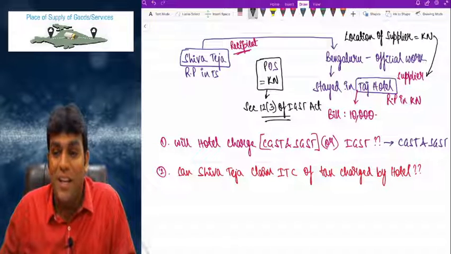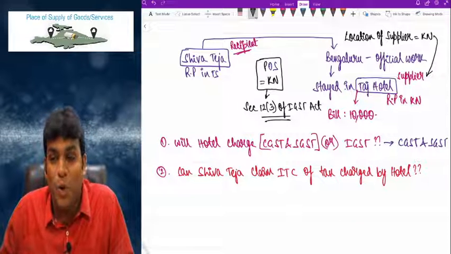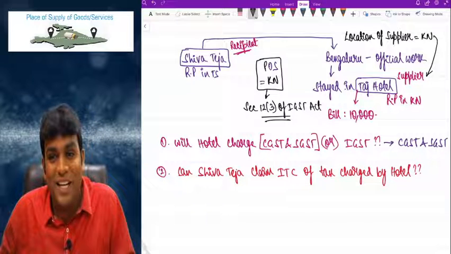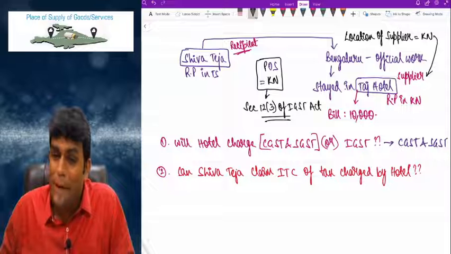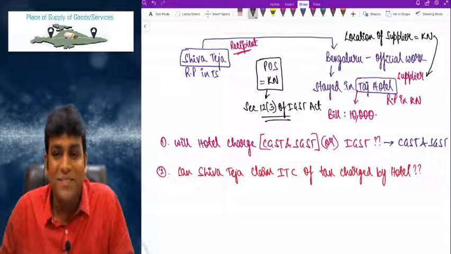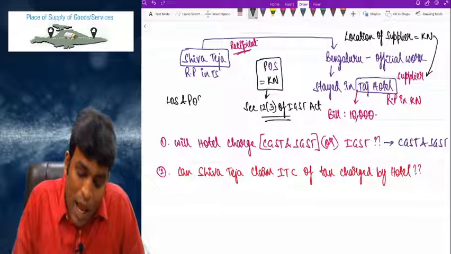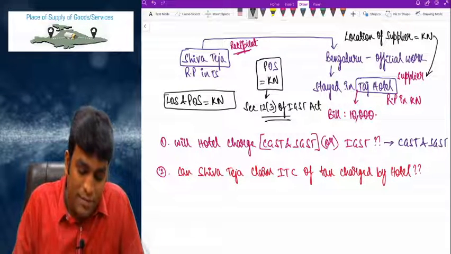Now if you see very clearly, hotel accommodation is basically a service in relation to immovable property. Now where is the immovable property located? That is in Karnataka. So automatically place of supply will be in Karnataka. And if you observe very clearly, location of supplier and place of supply both are in Karnataka.